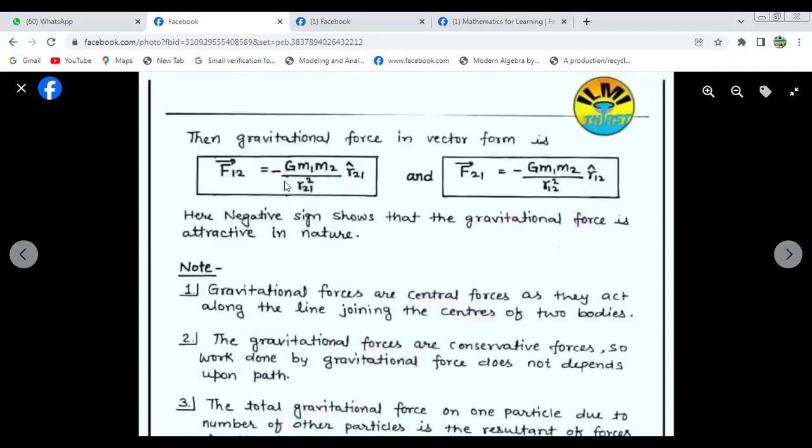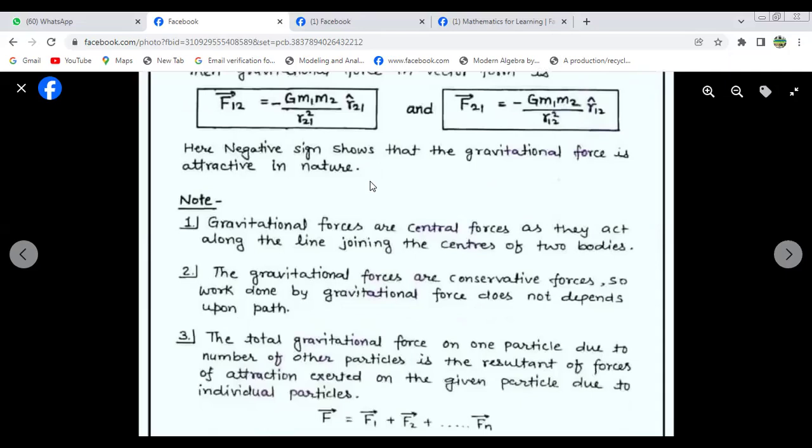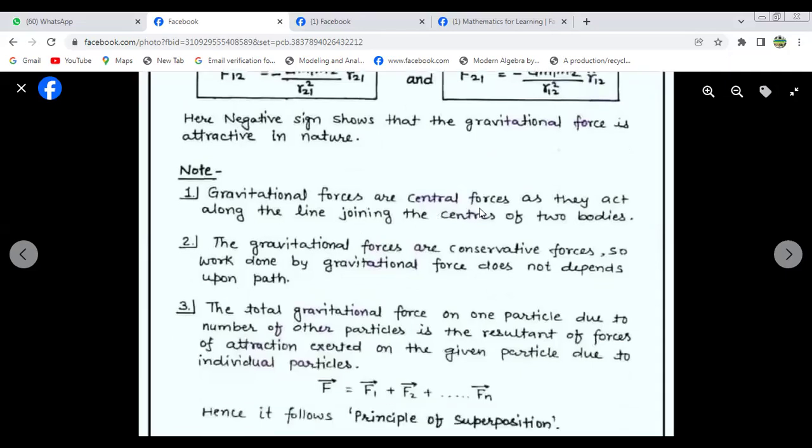The gravitational force in vector form, the force on the first mass due to the second mass, will be negative G m1 m2 divided by r squared times r hat, where r hat is the unit vector from the second mass to the first mass. Here the negative sign shows that the gravitational force is attractive in nature. Note that gravitational forces are central forces as they act along the line joining the centers of the bodies.